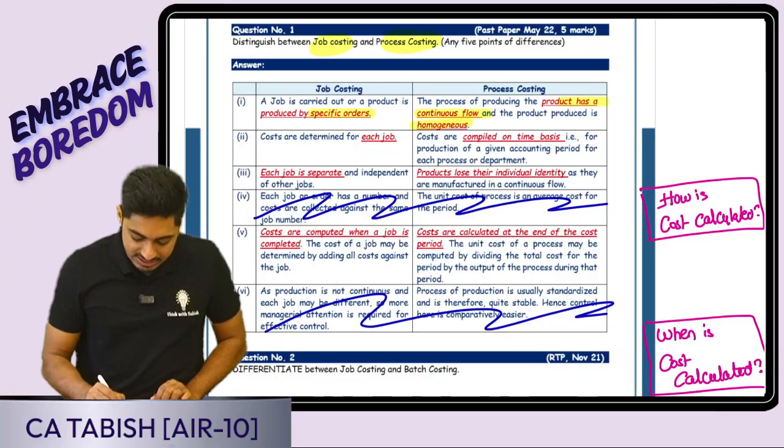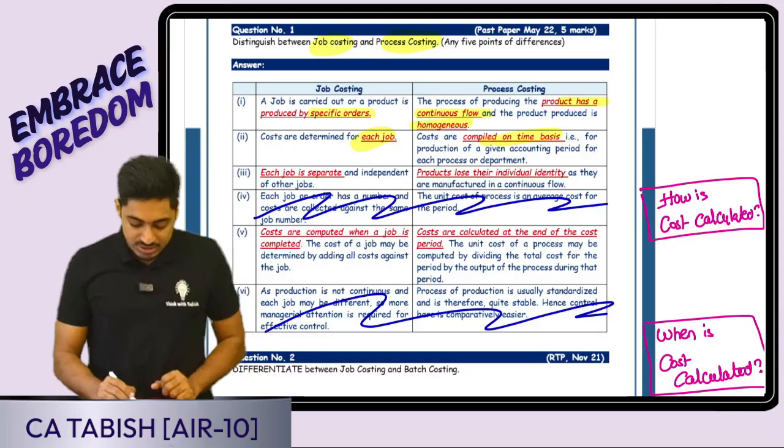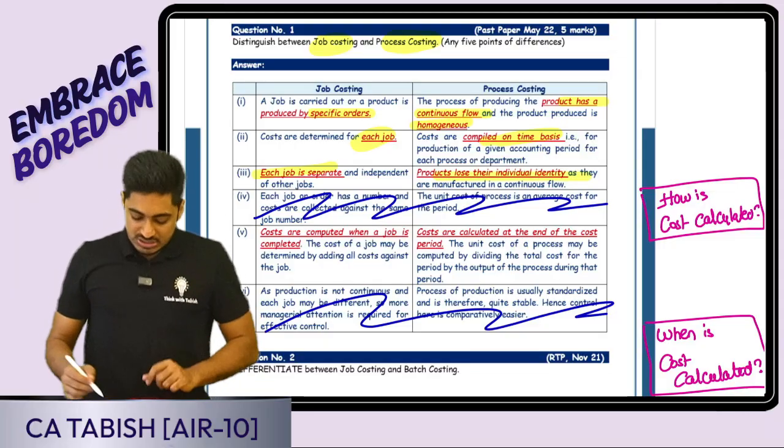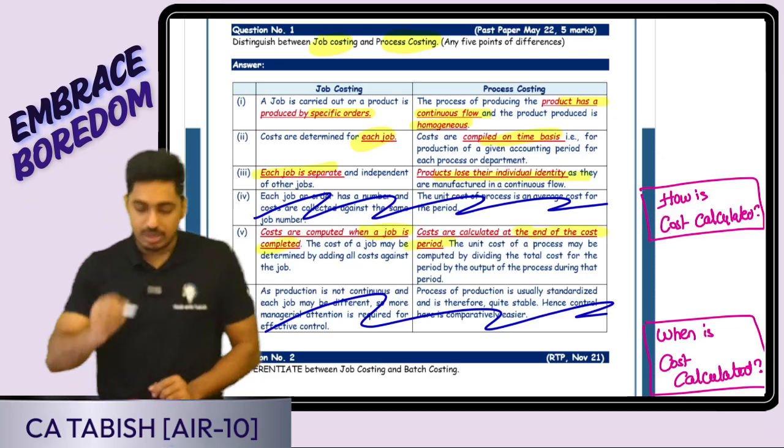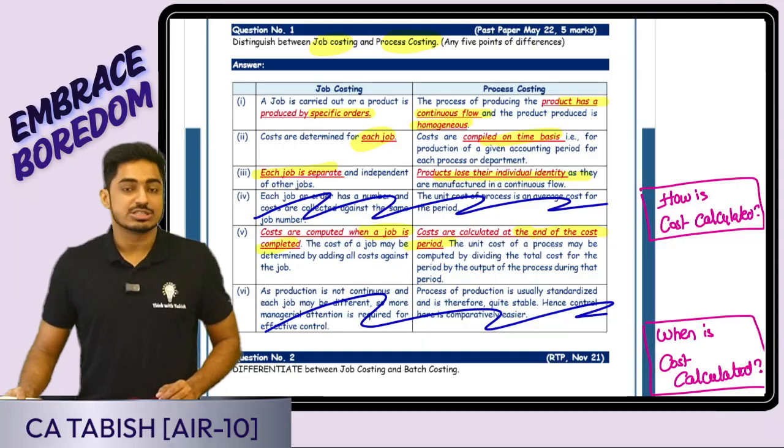Look at this. Cost is calculated for each job, on a time basis. Every job is separate. Products lose their individual identity. Cost is calculated when the job is completed here, and at the end of the period there. Is this clear, everyone? Give me a confirmation.